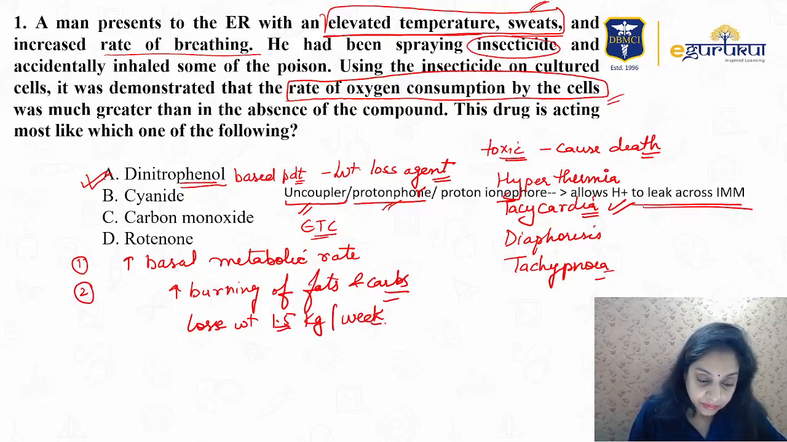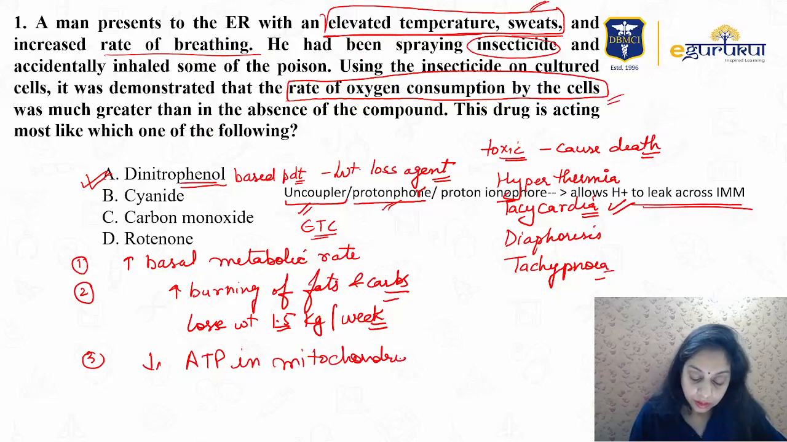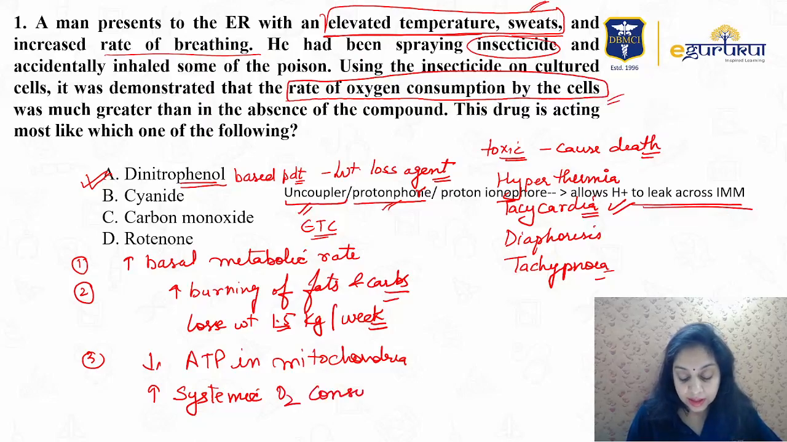What it does is it decreases the high energy phosphate. What is high energy phosphate? High energy phosphate is your ATP in the mitochondria. It decreases ATP in the mitochondria. It increases systemic oxygen consumption. That is given in the question.